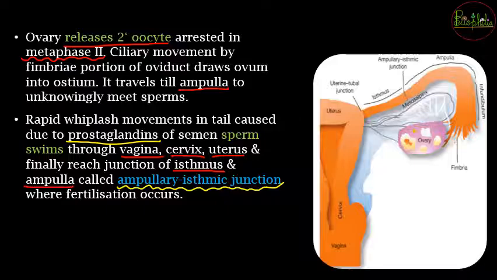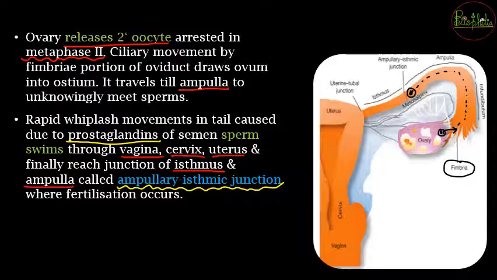If you see the diagram over here, the ovum is going to be released and caught hold of by the finger-like projections, the fimbriae. From the fimbriae and infundibulum it will reach the ampulla, and here is the place for the secondary oocyte.